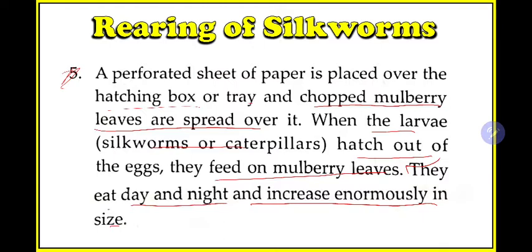So how will we give it? We will chop the leaves into small pieces and give them to the larvae, that is, the caterpillars or silkworms, which they will eat and grow enormously in size. After giving food, they will eat and grow in size. So this is the fifth step.